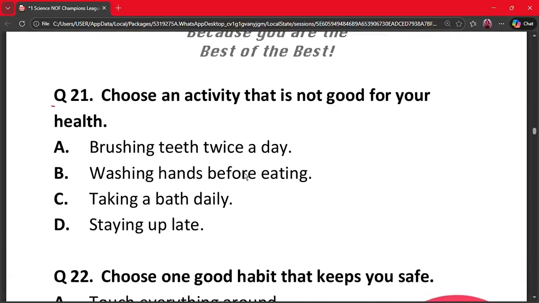Question number 21. Choose an activity that is not good for your health. A. Brushing teeth twice a day. B. Washing hands before eating. C. Taking a bath daily. And D. Staying up late. The correct option is option D. Staying up late disturbs sleep and affects health. So you should never stay up late. Therefore, the correct option is option D.